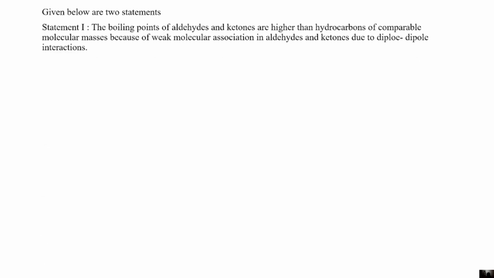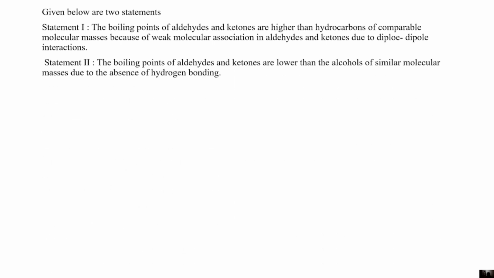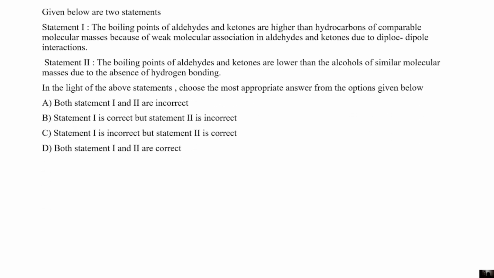In this class, let us see about the next three questions of NEET 2022 examination question paper. The first question is: given below are two statements. Statement 1 is, the boiling points of aldehydes and ketones are higher than hydrocarbons of comparable molecular masses because of weak molecular association in aldehydes and ketones due to dipole-dipole interactions. Statement 2 is, the boiling points of aldehydes and ketones are lower than the alcohols of similar molecular masses due to the absence of hydrogen bonding. And these are the four options given. From this, we have to choose the most appropriate answer from the options given below.